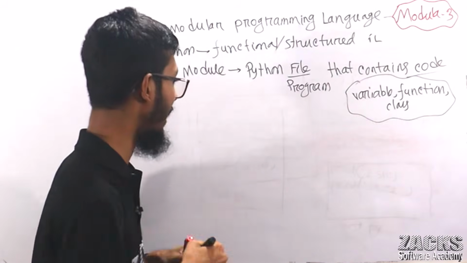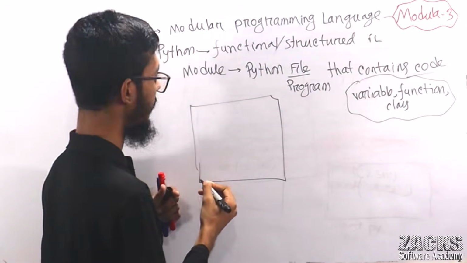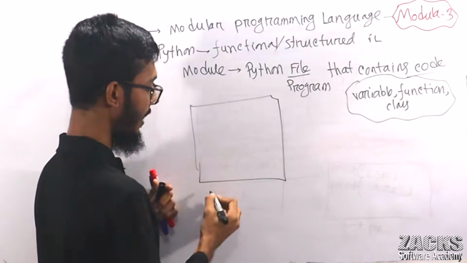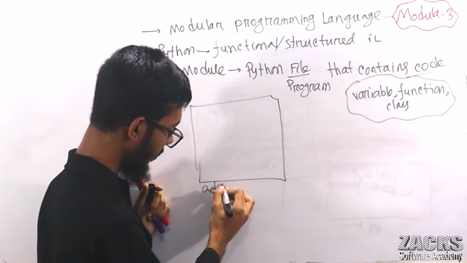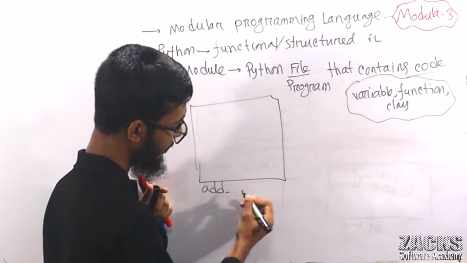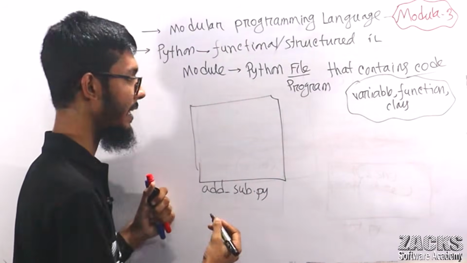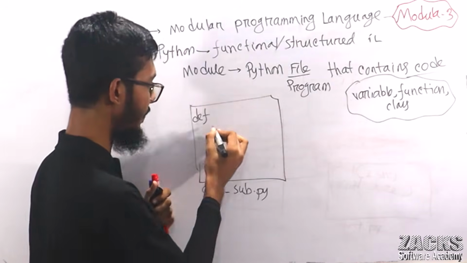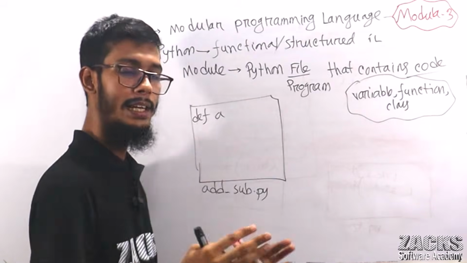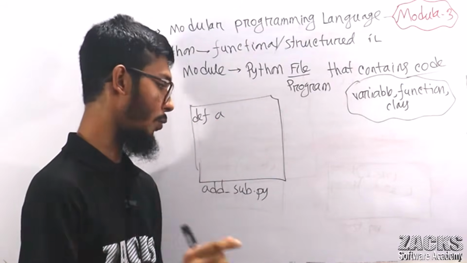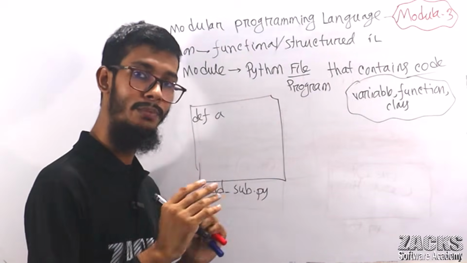So what we are doing, simply we are breaking down our program. Consider this is your own program. What is the program actually? Consider the name is something like, let me write it this way, for example, addition and subtraction.py. The file name, anything you can give. For example, I am defining it this way. Please don't ask why I'm writing like this. If you don't know any single word, like what does .py mean, ignore it. Simply ignore. From the next class onwards, you will be master actually.